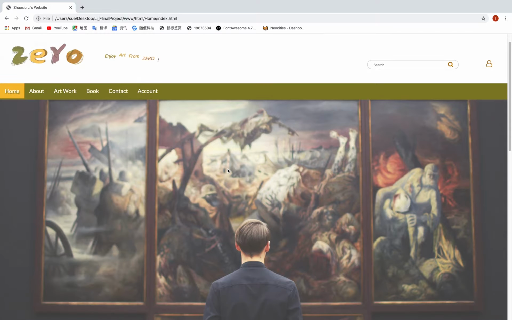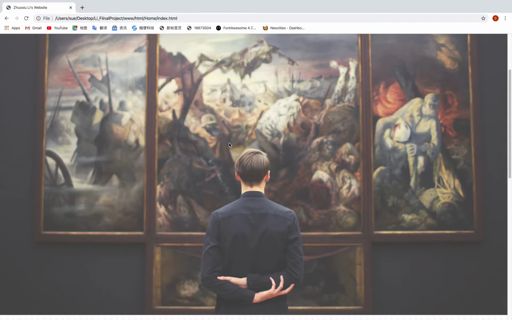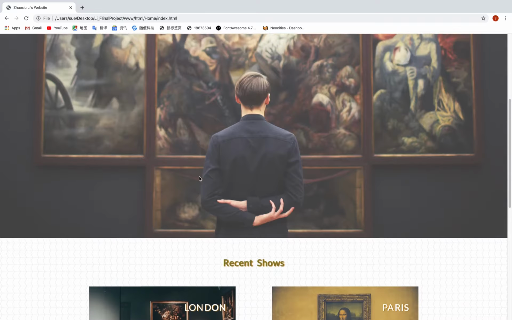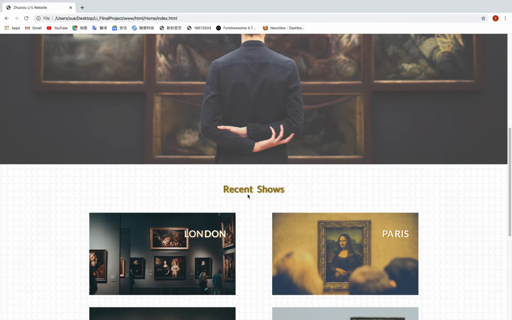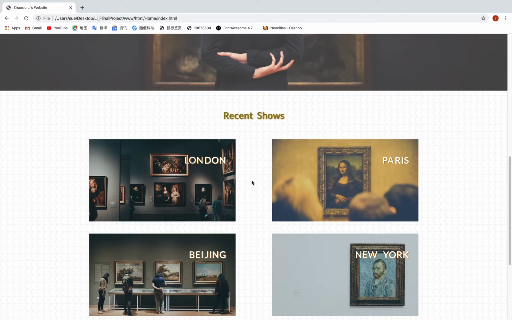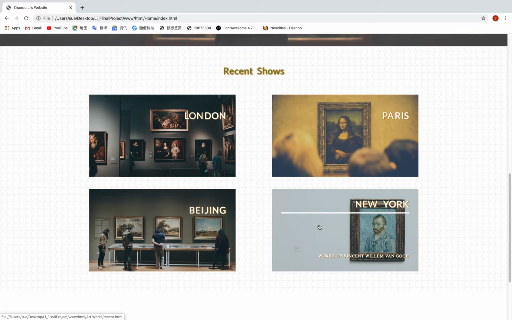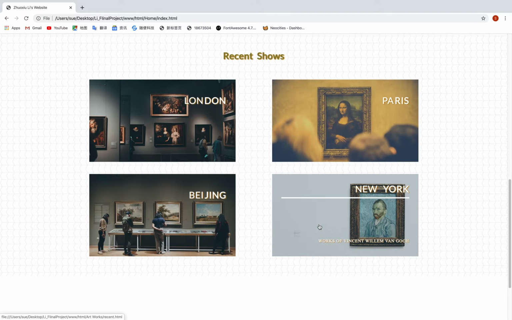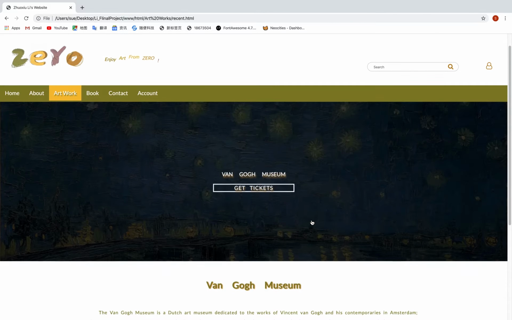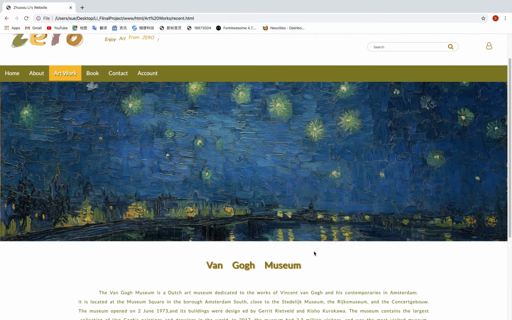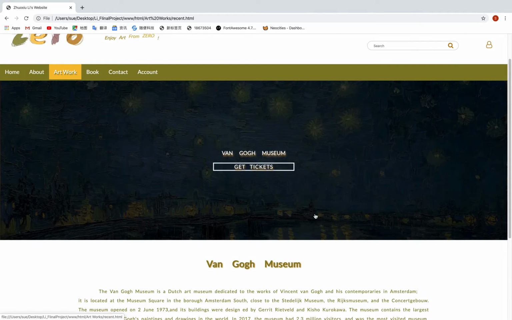When going down, you can see a big image here. And this is the recent shows part. There are 4 different shows here. The first one is in London, the second is in Paris, the third one is in Beijing, the last one is in New York. When I want to view more, I need to click this picture and then I go to the Van Gogh Museum. This picture is about the Van Gogh Museum and you can click here to get tickets.